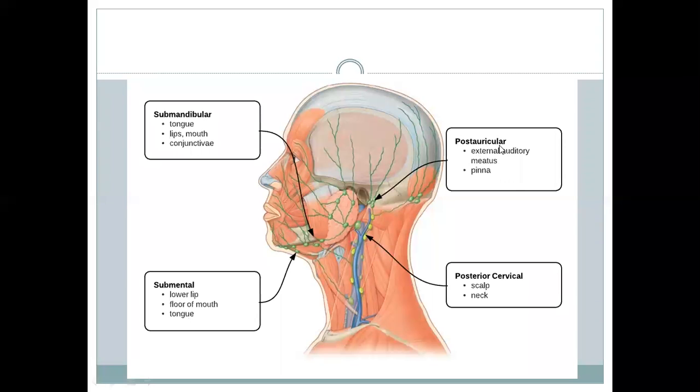And the posterior auricular, the retroauricular mastoid nodes, drain the external auditory meatus and pinna, and the posterior part of the middle part of the skull. So the area of the skull which is over the mastoid, it drains by the mastoid nodes. The most posterior area is drained by the occipital node.